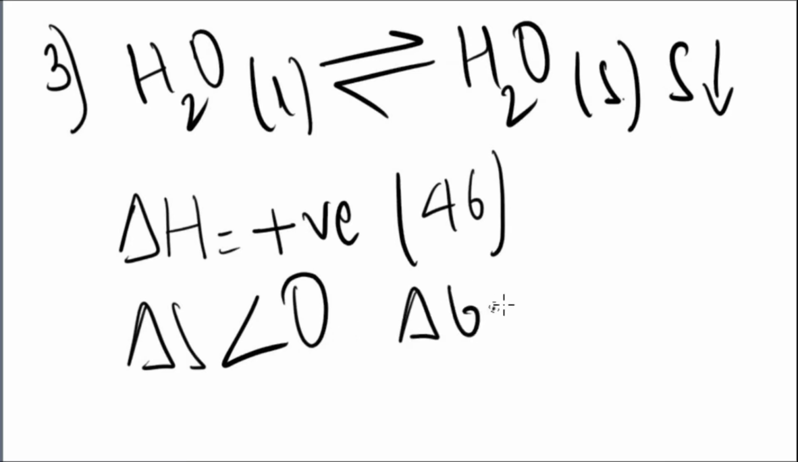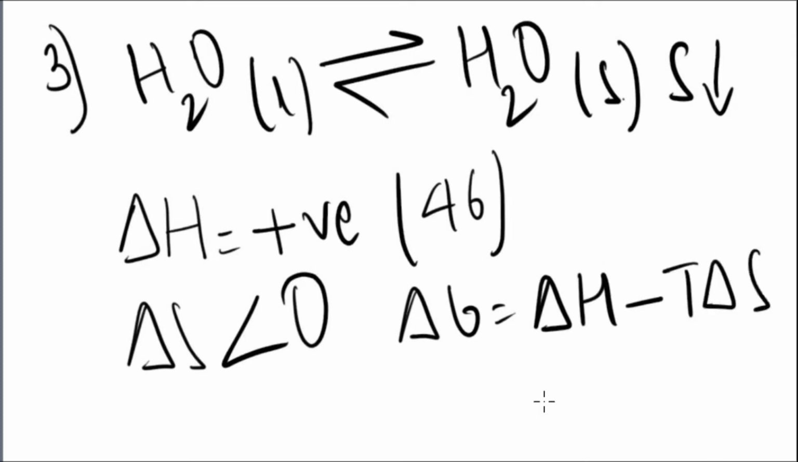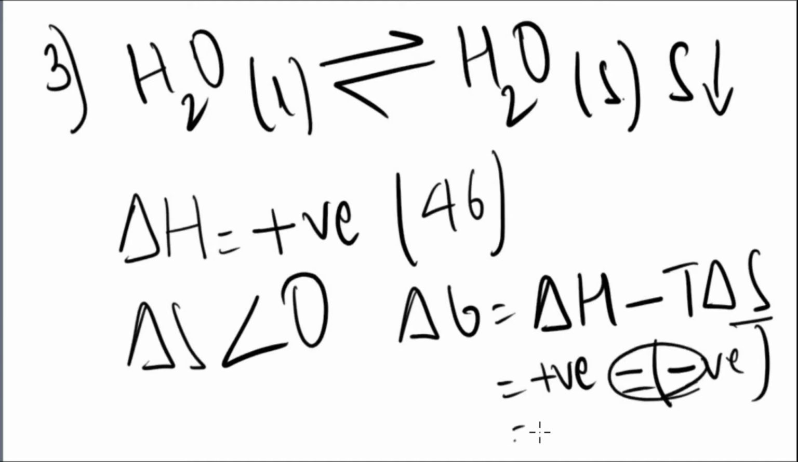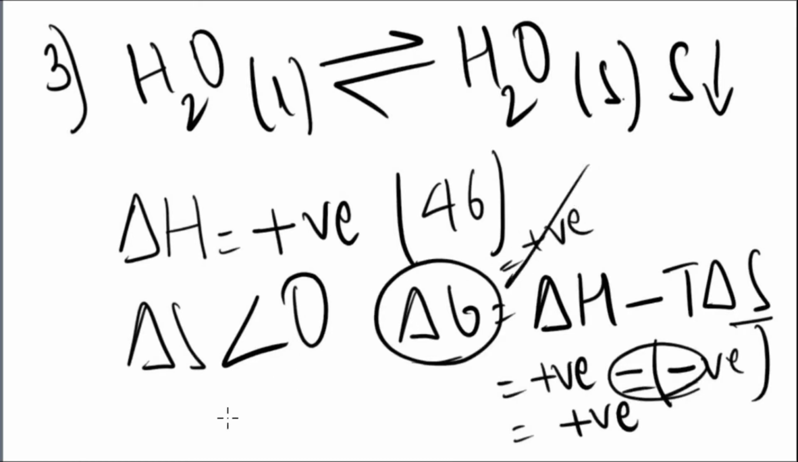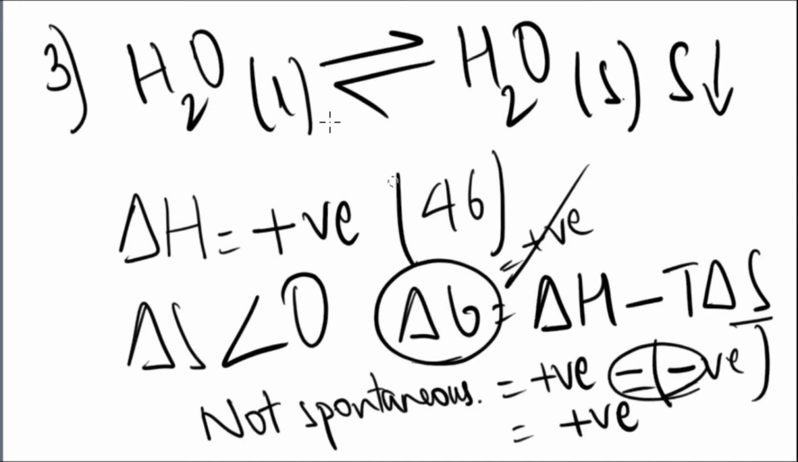Now, we know that liquid to solid is entropy falling, so delta S is less than 0. So if we have a positive delta H and we have a negative delta S, the negative cancels out to give us a positive number. So we're going to get a positive delta G, which means that it is endergonic and the reaction is not spontaneous.